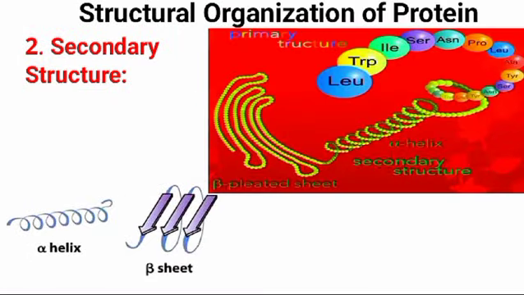Now the second is secondary structure. Secondary structure is the regular folding of the primary structure. Folding and hydrogen bonding between neighboring amino acids results in a rigid and tubular structure called a helix. Pauling and Corey studied the secondary structures and proposed two conformations, number one alpha helix and number two beta sheets. The forces involved in stabilizing secondary structure include hydrogen bonds, peptide bonds, and disulfide bonds.